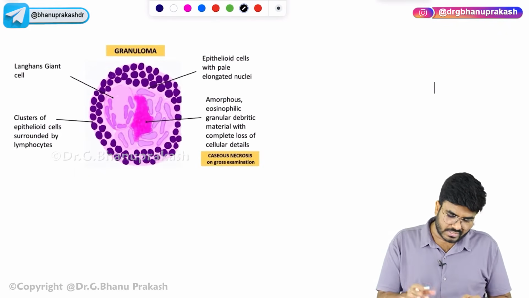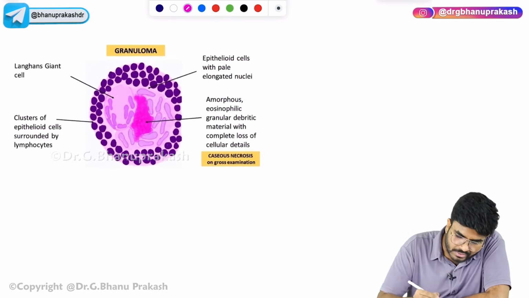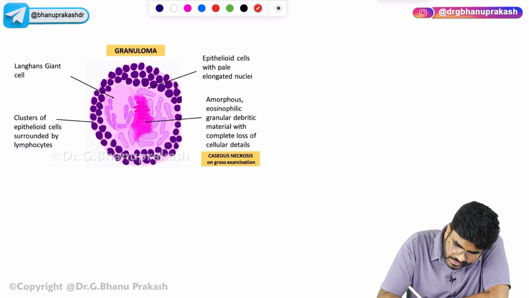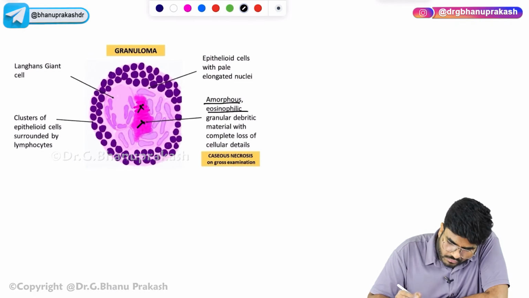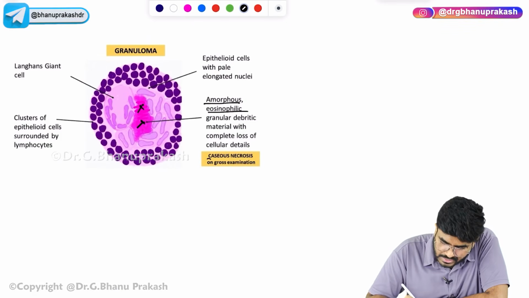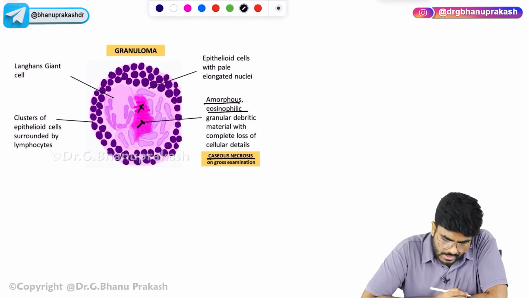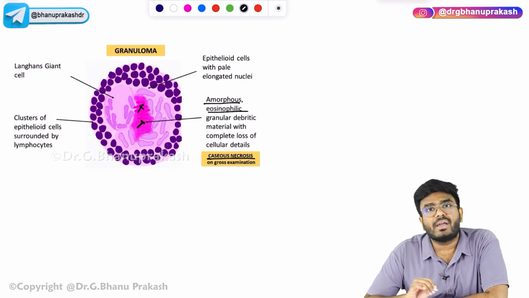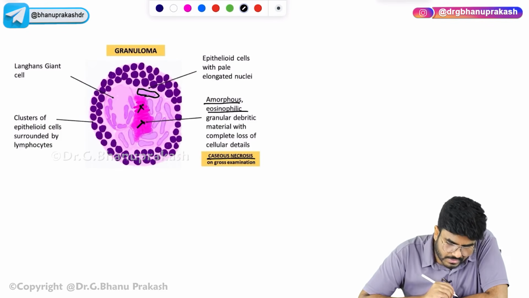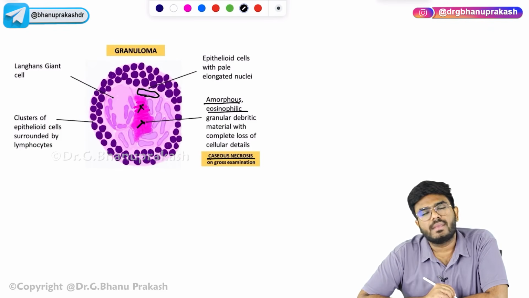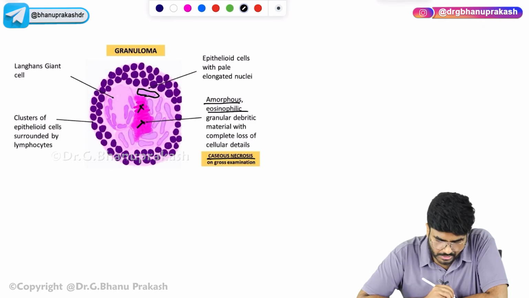Now having said that, look here, this is a granuloma. I have explained, in the center, what is there? In the center, there is a pink color material. So what is this pink color material, sir? It's amorphous eosinophilic material. That's nothing but the caseous necrosis. Okay. Now what else will be there? Sir, here macrophages will be there. And if you appreciate here, there is an elongated macrophage. This elongated macrophage is called what? It's an epithelioid cell.